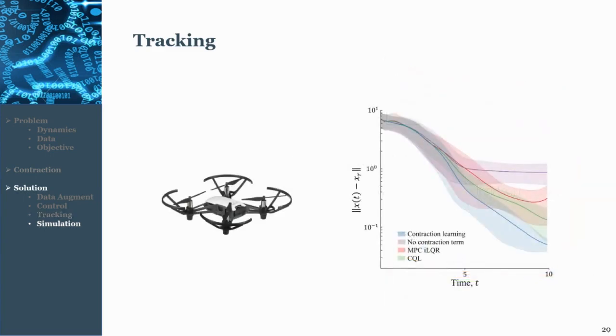So we implemented our proposed algorithm on a model of a drone and compared it with when we don't have contraction, and we compared it with MPC iLQR, and we also compared it with CQL. And as you can see, our method beats others in the sense of tracking error.